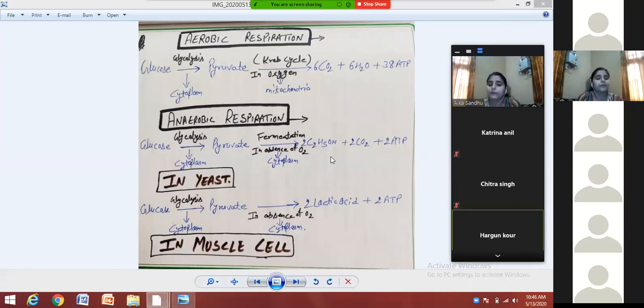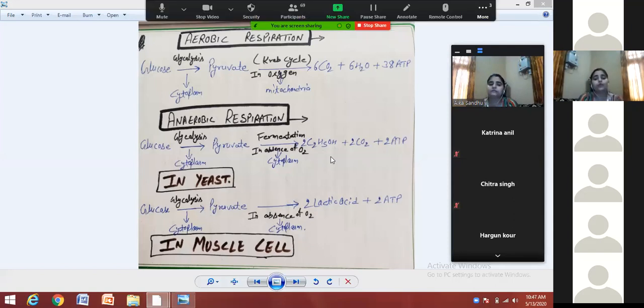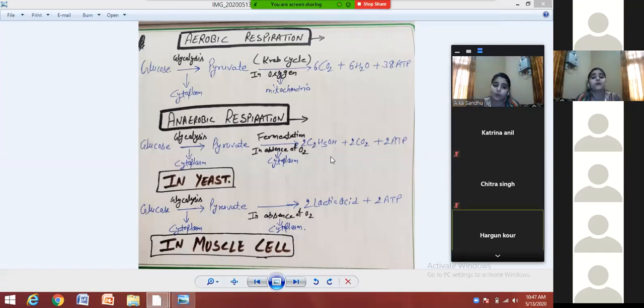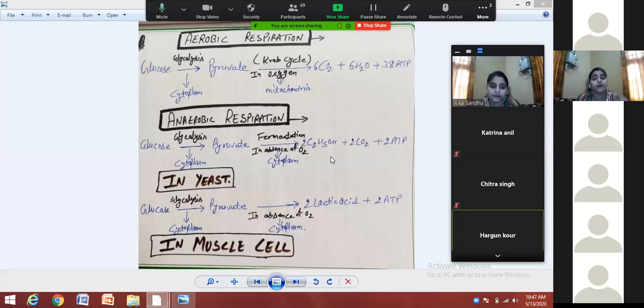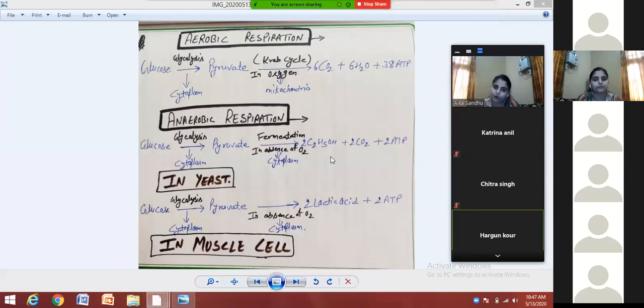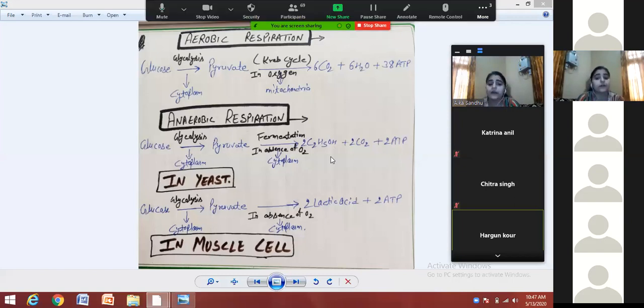But ATP molecules are always released in mitochondria, so how can we say that it takes place in cytoplasm? Who said that? Who said that ATP molecules can be released in the cytoplasm? That's why देखो वहाँ पे 38 ATP molecules है क्योंकि mitochondria contain all types of enzymes. Mitochondria is the basic site जहाँ पे respiration होती है. That's why 38 ATP molecules are there. But in anaerobic respiration, only 2 ATP molecules are produced. So ATP molecules can be produced in the cytoplasm also. And this step of reaction is called the fermentation.